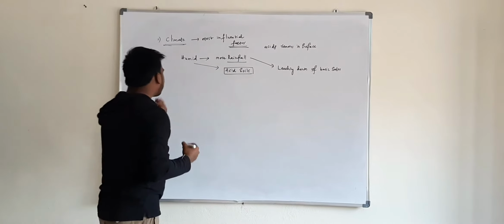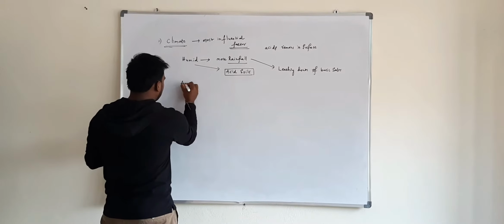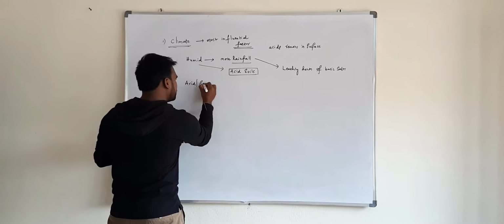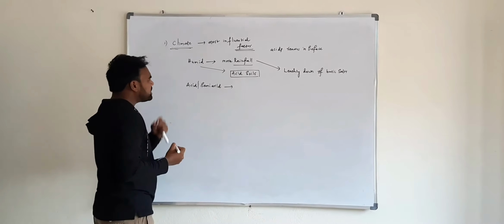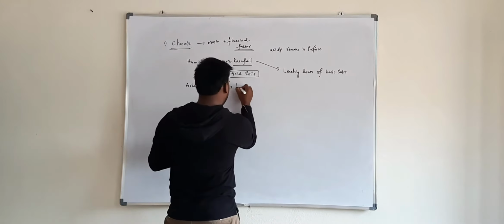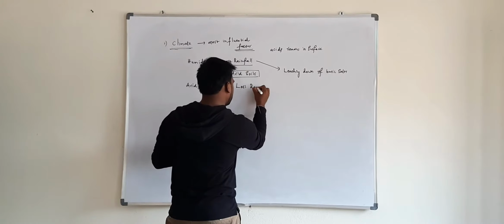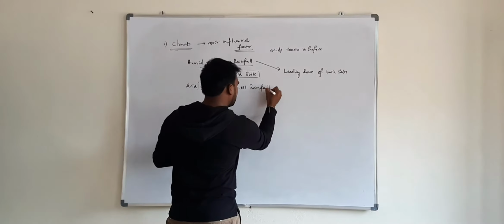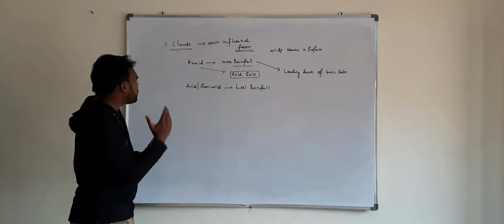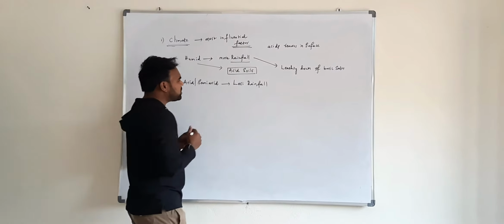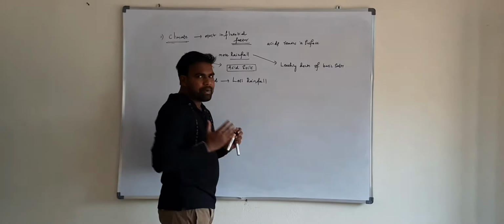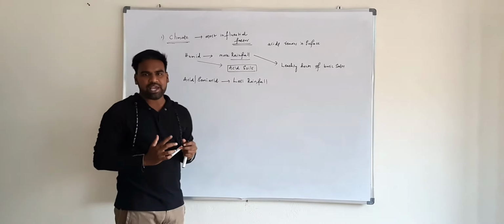In a similar way, in arid and semi-arid climatic conditions there is less rainfall. The rainfall is not sufficient to leach down the basic salts to the deeper layers.